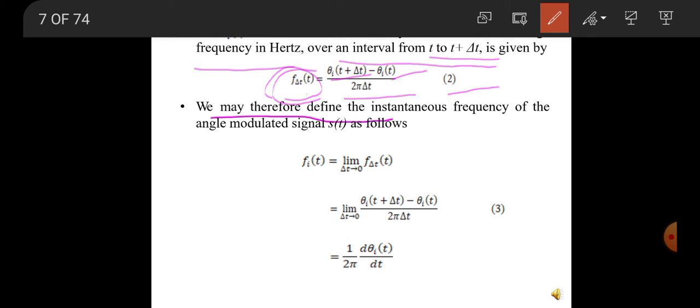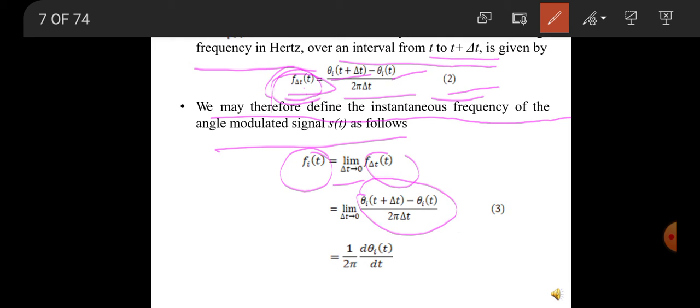We may therefore define the instantaneous frequency of the angle modulated signal s(t). The instantaneous frequency is obtained by applying the limit delta t tending to 0 to the average frequency in equation 2.